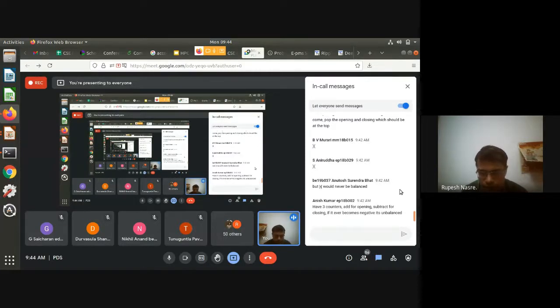Okay, Anish says have 3 counters, add for opening, subtract for closing. If it ever becomes negative, it is unbalanced. Yes, so that is one good way to figure this out: if it becomes negative, can I not say that now it is not balanced? Right? Is there any example which tells you that I am using these counters, and still it is unbalanced, although it is always positive? Is that possible to happen?